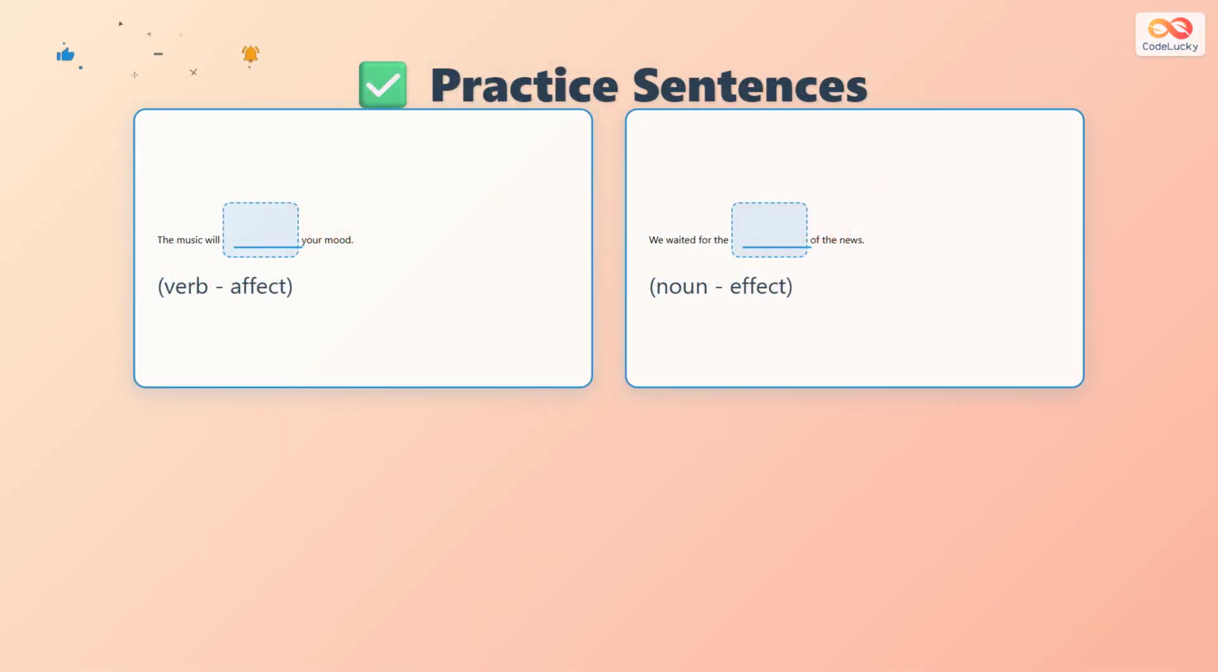Now let's practice. Fill in the blank. The music will blank your mood. What word goes here? It's affect because music is performing an action on your mood. It's influencing it. Next sentence, we waited for the blank of the news. This needs effect because you're waiting for the result or outcome of the news. The news will have an effect, which is the noun.